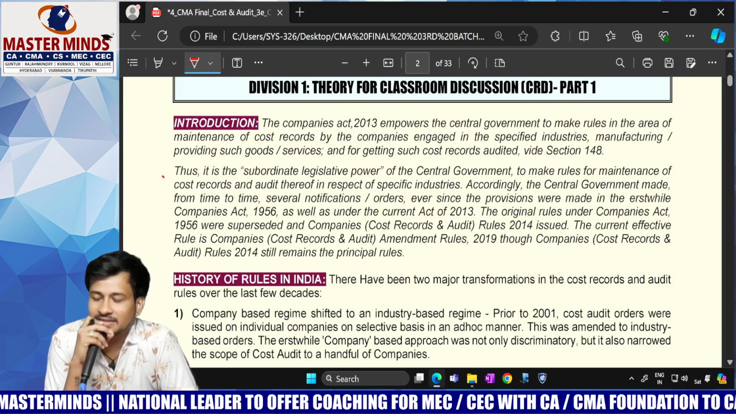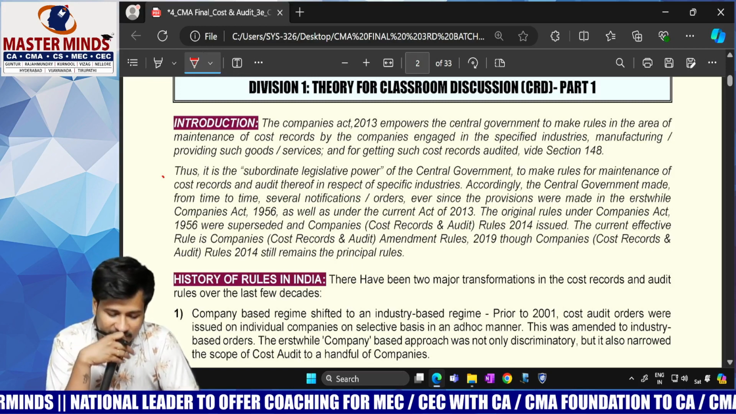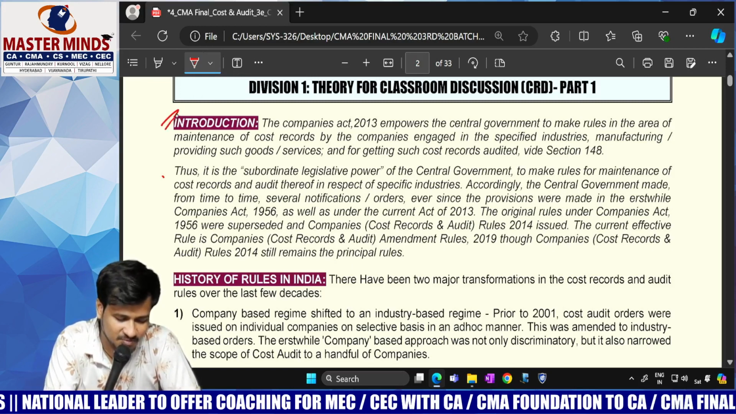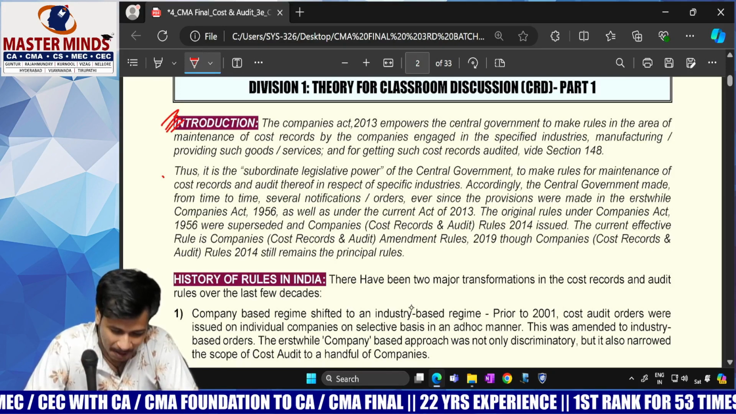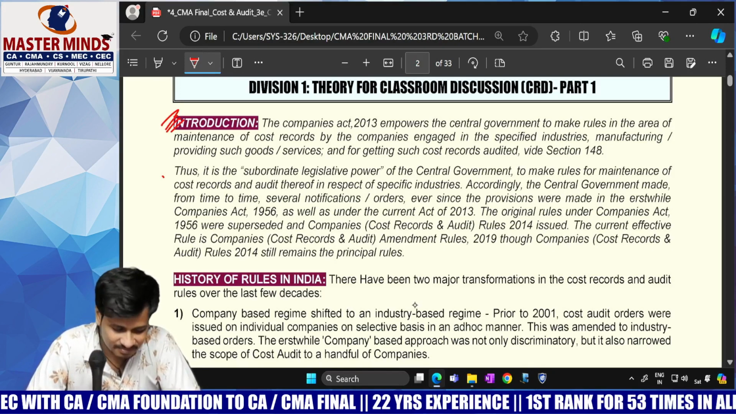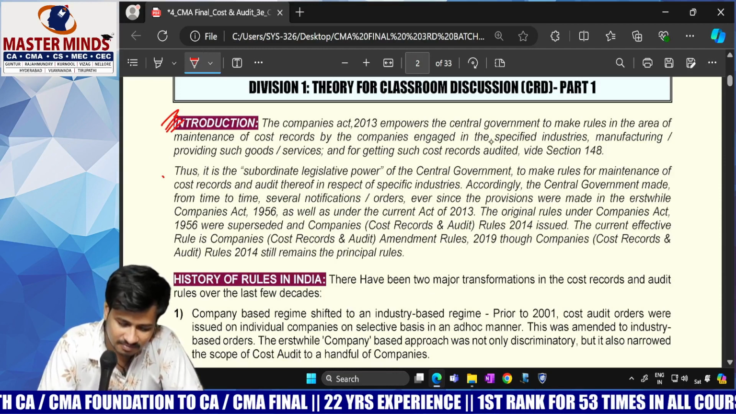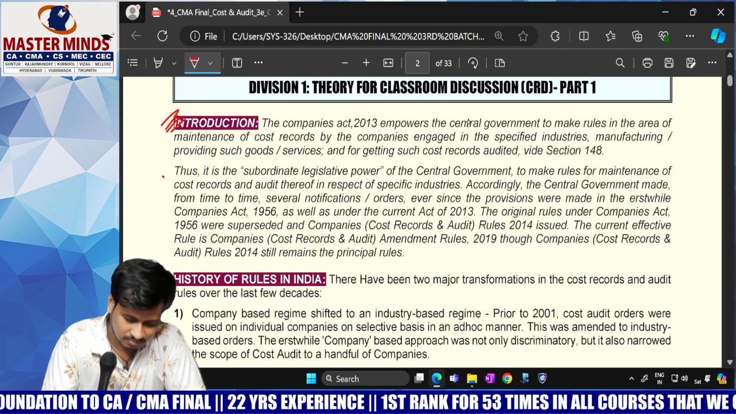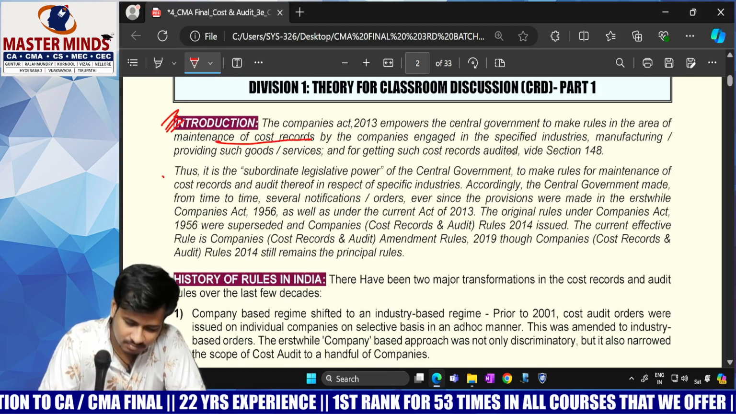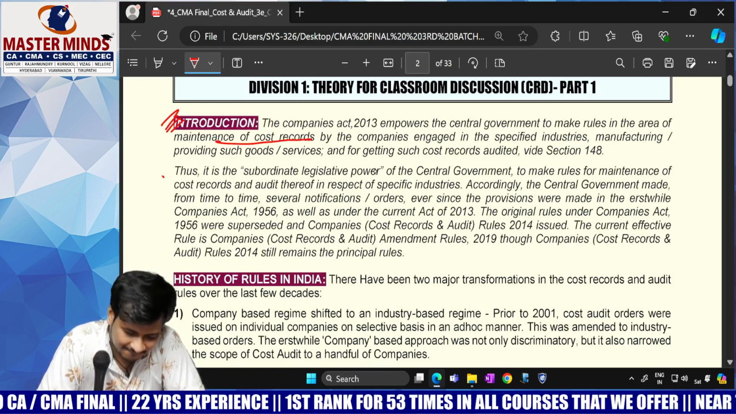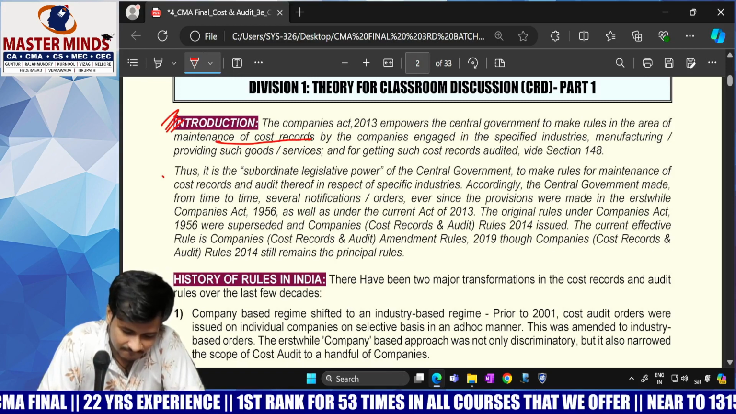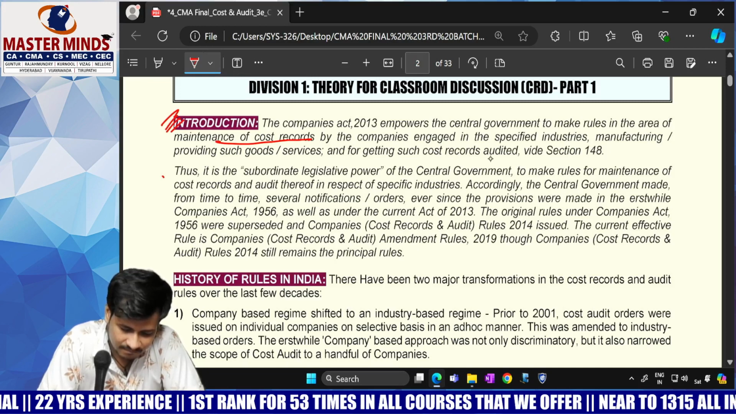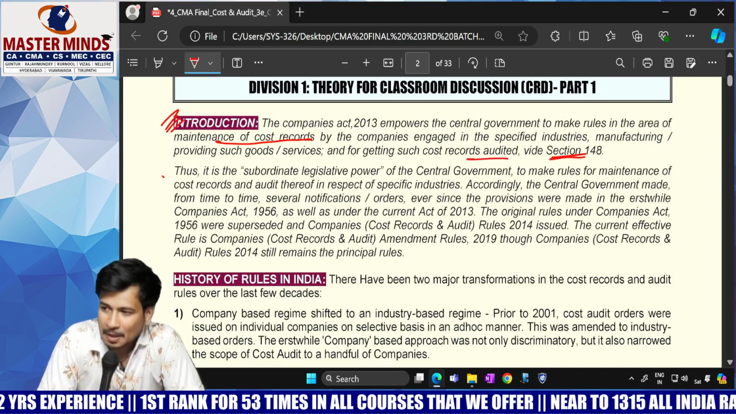So listen, Companies (Cost Records and Audit) Rules, 2014. Just a small introduction. The Companies Act 2013 empowers the central government to make rules in the area of maintenance of cost records by companies engaged in specified industries, manufacturing or providing such goods or services, and for getting such cost records audited, under section 148.